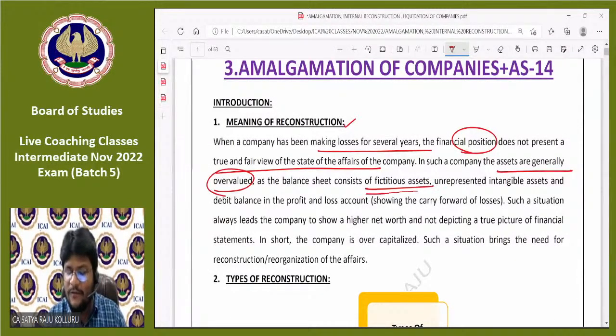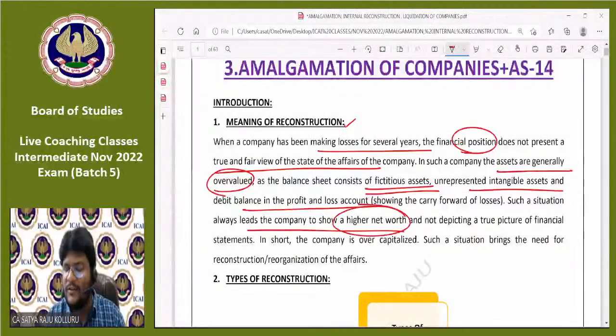The balance sheet consists of fictitious assets like miscellaneous expenditure not written off, unrepresented intangible assets, and a debit balance in the P&L account. Such a situation leads the company to show a higher net worth, not depicting a true and fair picture of financial statements. In short, the company is overcapitalized.